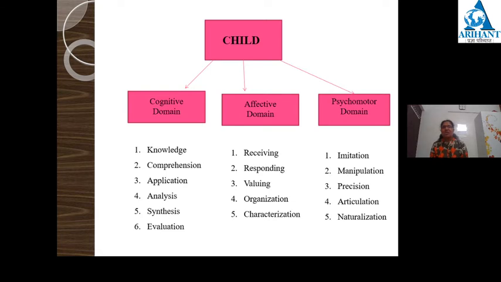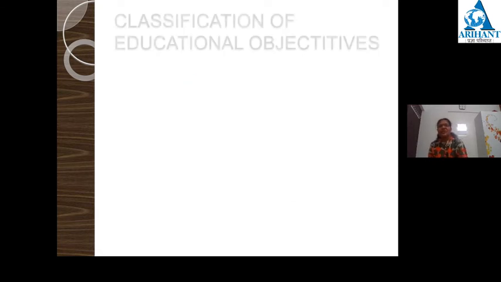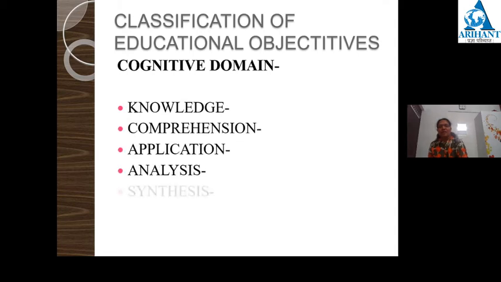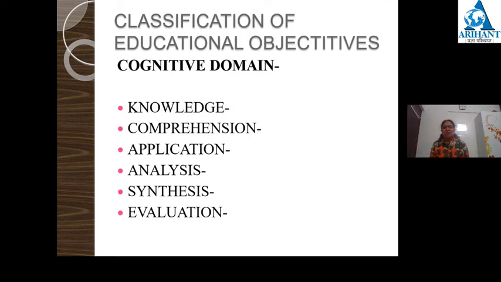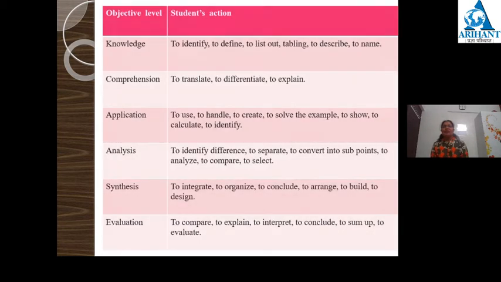Now we will discuss the cognitive domain. As we can see, there are 6 objectives under cognitive domain. First is the knowledge objective. This is the lowest level objective. It means at this stage students can memorize things. Whatever they have listened to, they can memorize. For example, students can recite poems, they can give definitions, they can tell tables, and they can tell principles also. So these will be the students' actions after achieving this knowledge level.